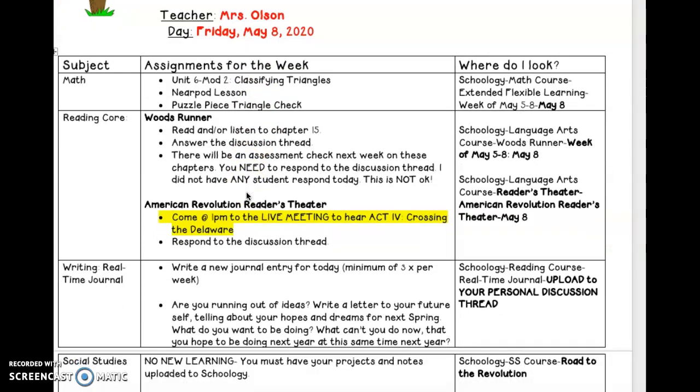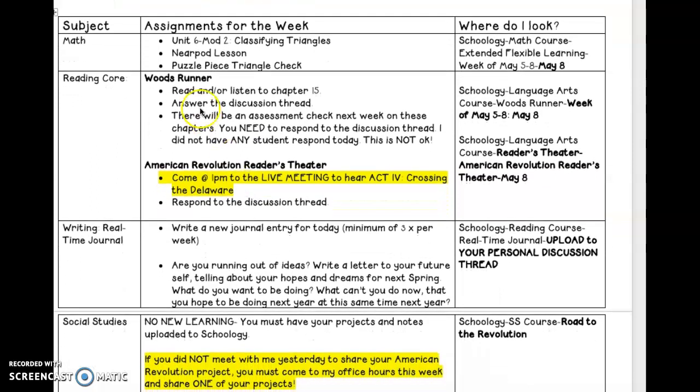For math today, we are going to continue on into Module 2 for classifying triangles. There's an awesome Nearpod lesson assigned to you, and then you're going to do a quick puzzle piece check-in after you're done with the Nearpod.